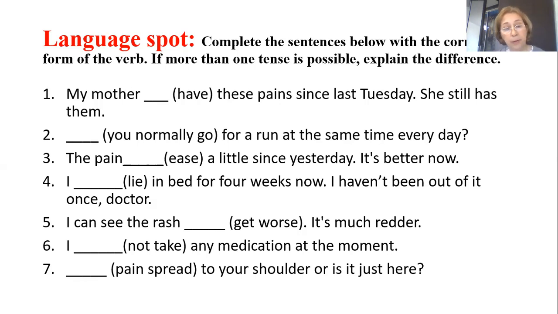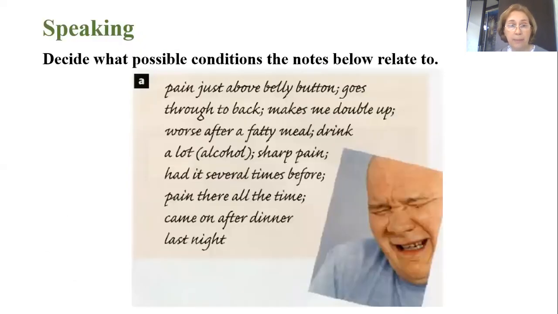Or if this is a question about the condition of the patient, we can also use present simple: Does pain spread to your shoulder? So you have a home assignment connected with the use of these 4 different tenses, so be careful with them. You should do some grammar exercises.